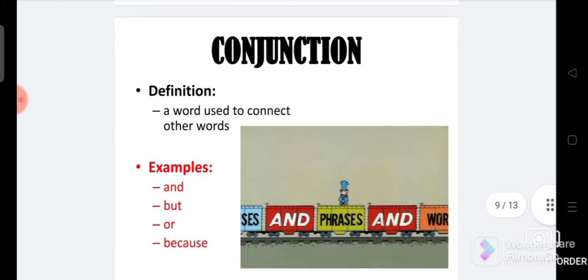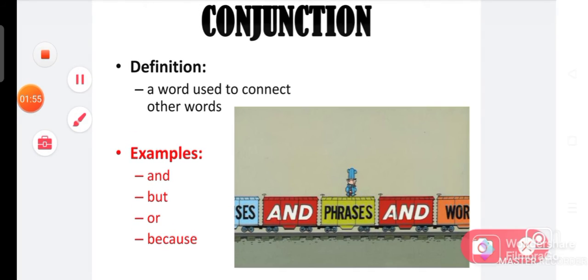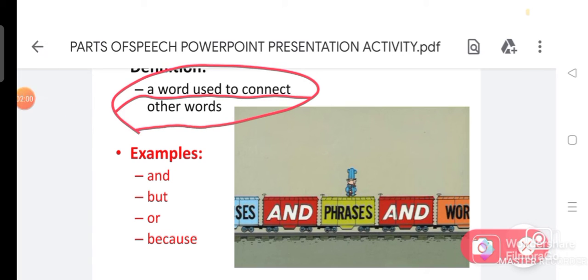And the other thing is conjunction. What does a conjunction do? These words are connecting sentences or words. So it is a word used to connect other words or sentences. For example, and. So I have a blue car and a red car.